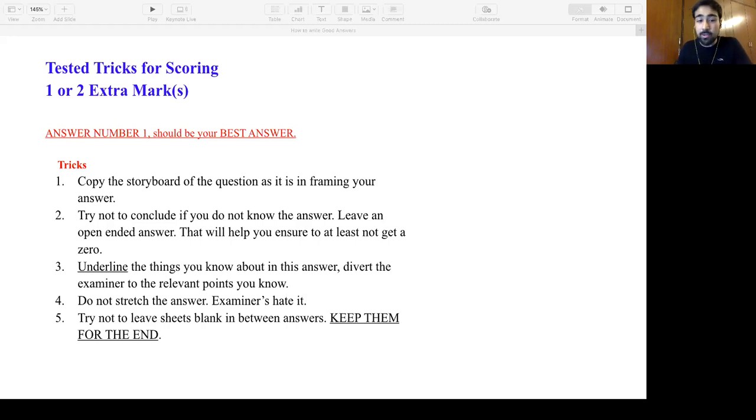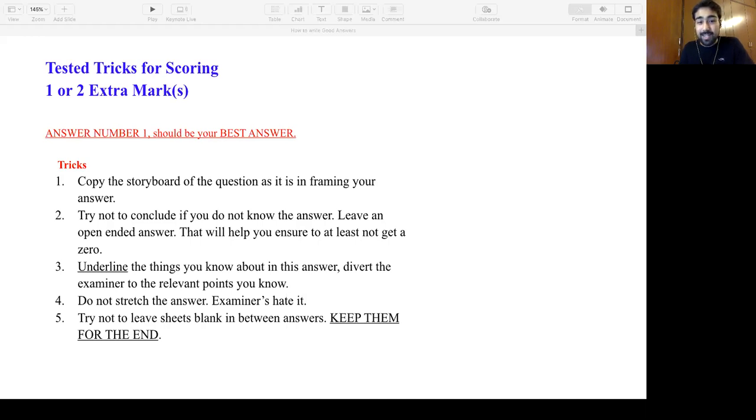Okay, the fourth one is do not stretch the answer. To the point, what is asked, answer, get out of the question. Please don't drag. Examiners hate it. If the examiner has to read 3 pages of a 5-mark question, he is going to give you a 0. I'm telling you, he might get irritated and you cannot go and ask him why my answer was wrong. So please don't drag your questions or answers.